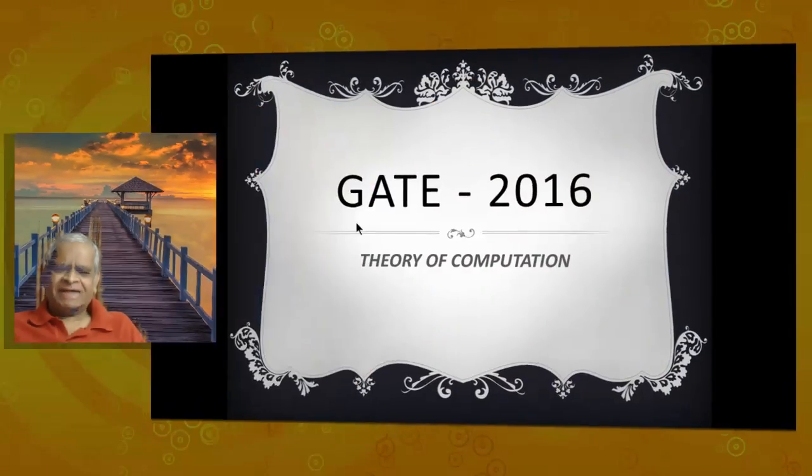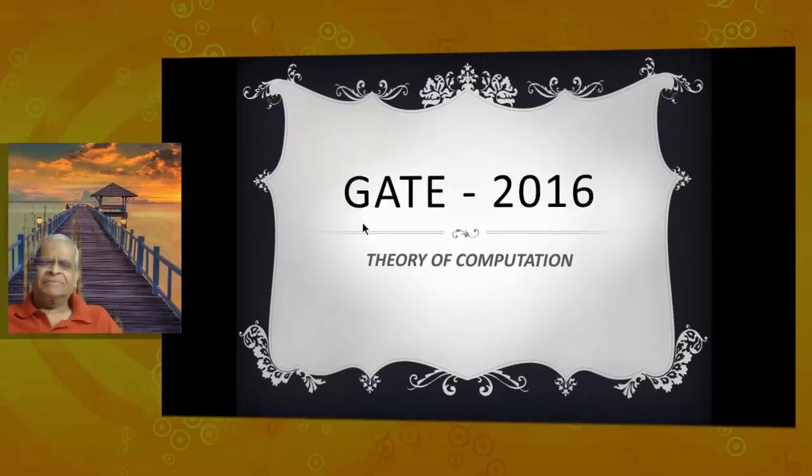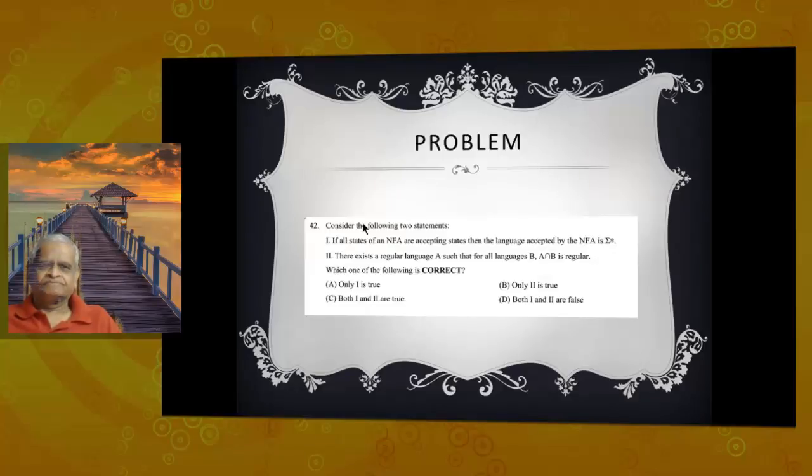GATE is a competitive examination attempted by millions of students every year in India. This was the February 2016 question paper, Computer Science and Information Technology, a question on the theory of computation. Problem 42. Consider the following two statements.